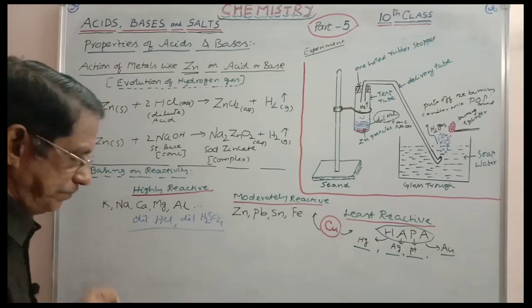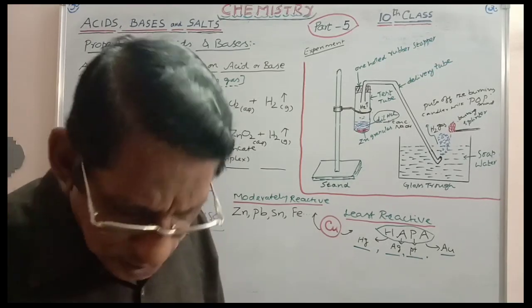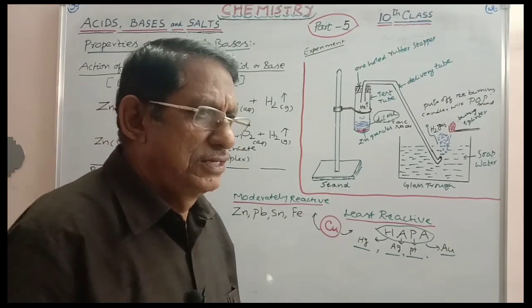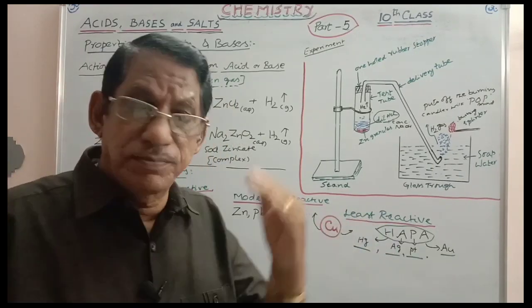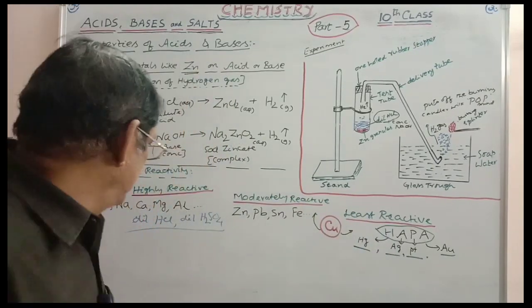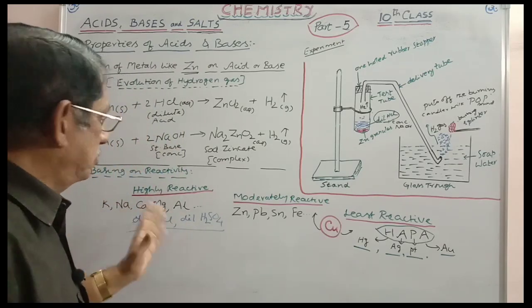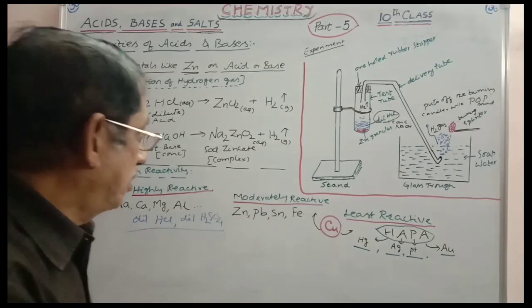Either one you can take. Generally, HNO3 we need not consider because it is specific, its oxidizing action is different. So you have to separately consider the action of HNO3 on metals and non-metals. That is a separate topic. So generally we will take dilute HCl and dilute sulfuric acid. All these highly reactive metals, all these moderately reactive metals, but not copper here.